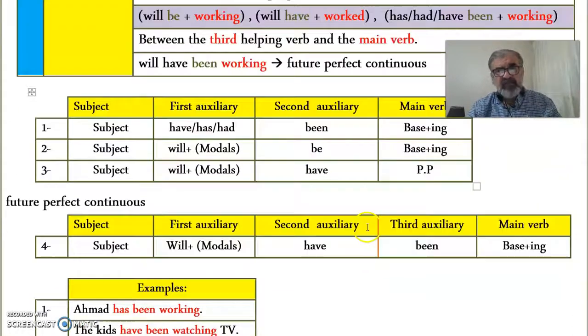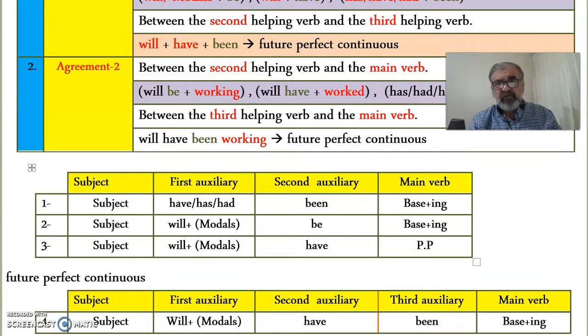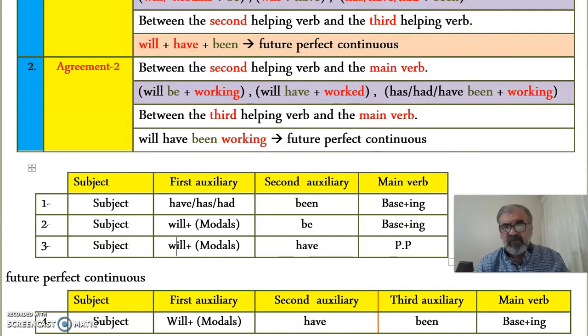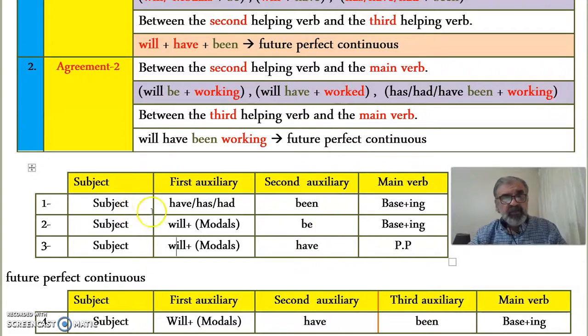I want to show you more examples later on. Let me take this down and see if I can just do something over here to make it fit. Okay, perfect. So has, have, had, followed by been ing, will, be, base ing, and will plus have, past participle.